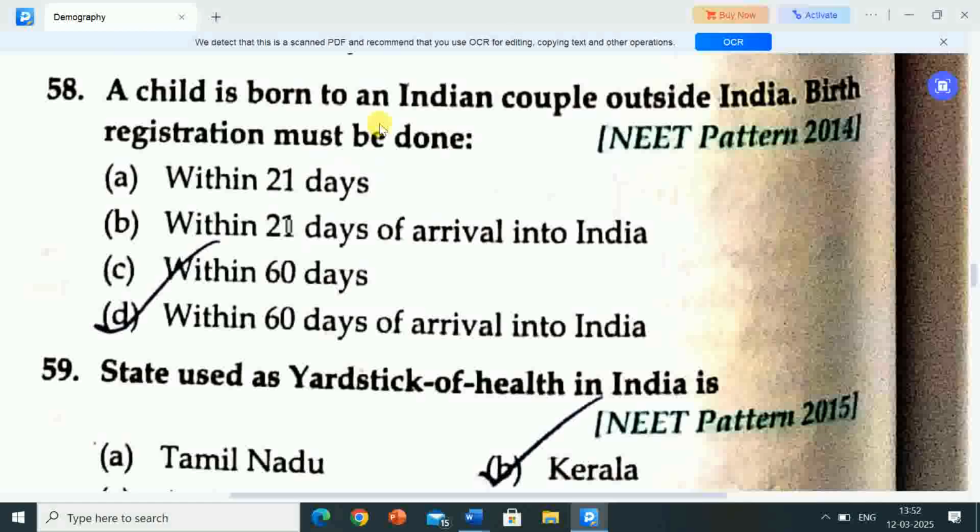So if a child is born to an Indian couple outside India, birth registration must be done within 60 days of arrival into India. So this is a very important question.